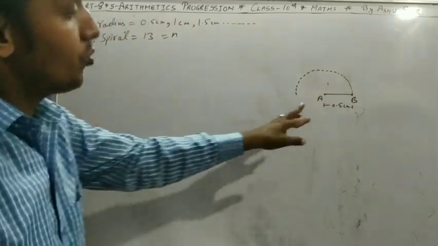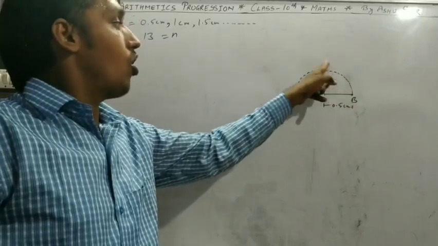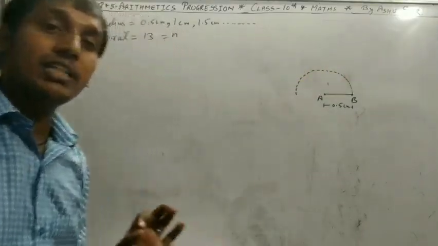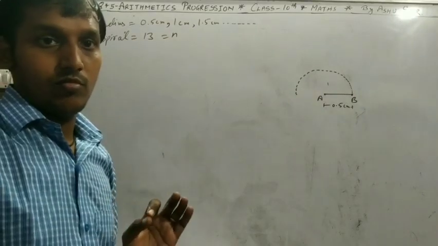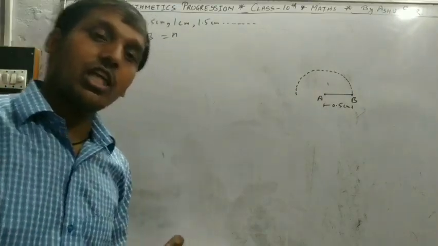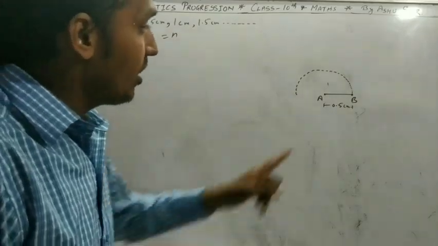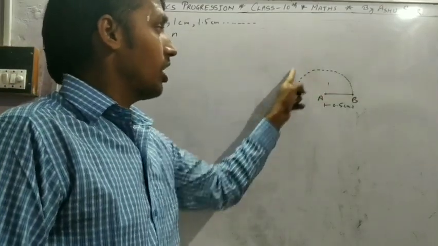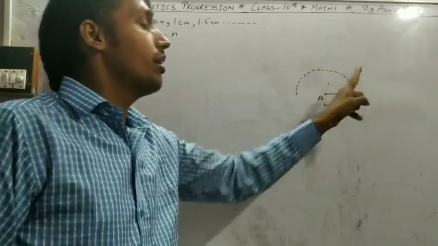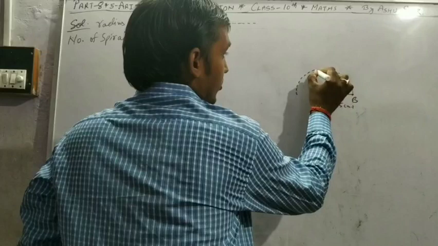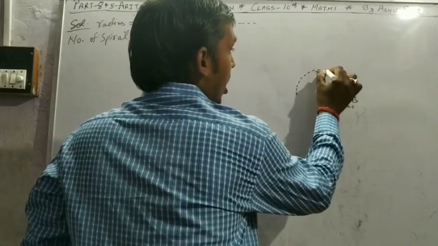If the radius is 0.5, the length using the first semicircular spiral is pi r1. The circumference of a circle is 2 pi r, but it is a semicircle. Only this portion of wire is used here, so that is only pi r1.